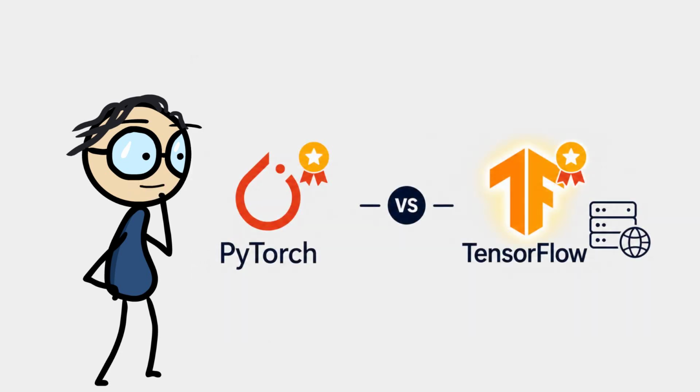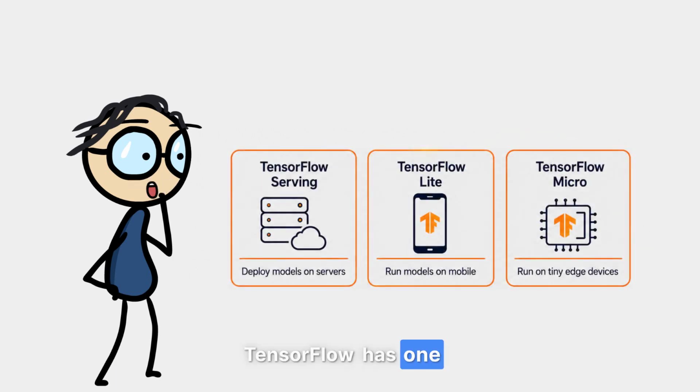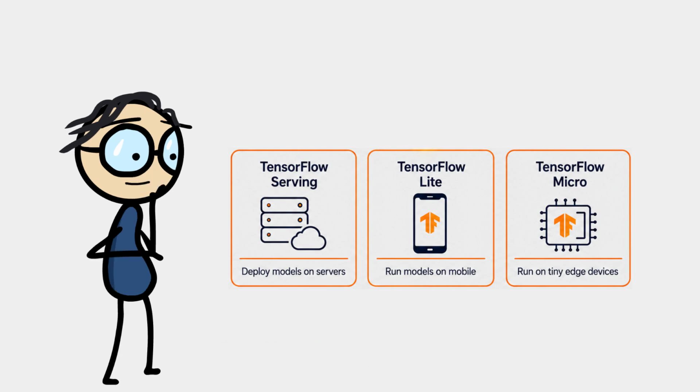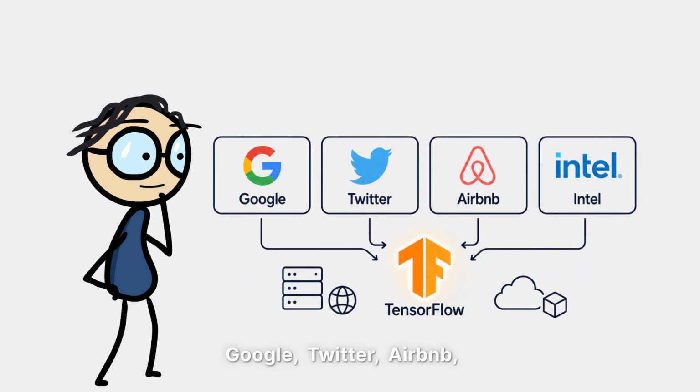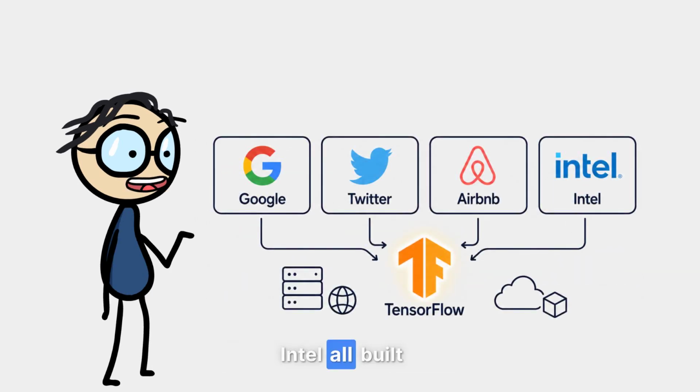Round 3, which one does industry use for real products? This is where TensorFlow fights back hard. TensorFlow has one massive advantage: TensorFlow Serving and TensorFlow Lite. These tools make it incredibly easy to deploy AI models into real products. On a server? TensorFlow Serving. On a mobile phone? TensorFlow Lite. On a tiny IoT device? TensorFlow Micro. Google, Twitter, Airbnb, Intel all built production systems on TensorFlow.